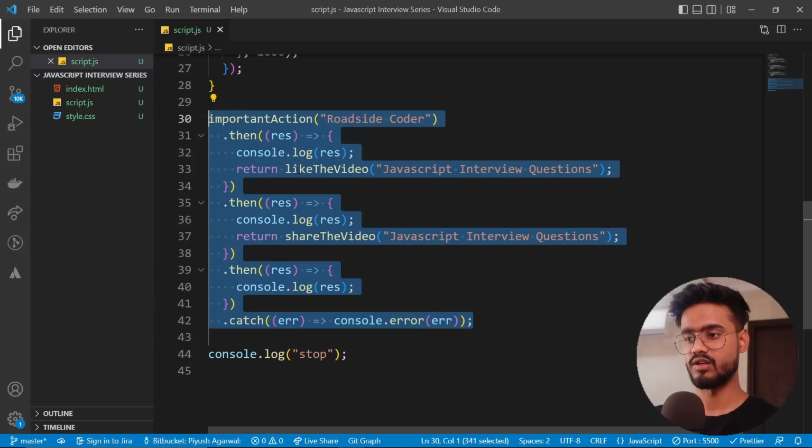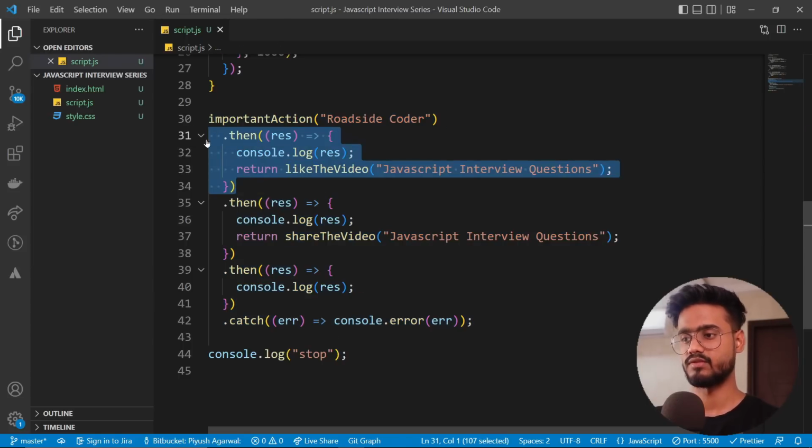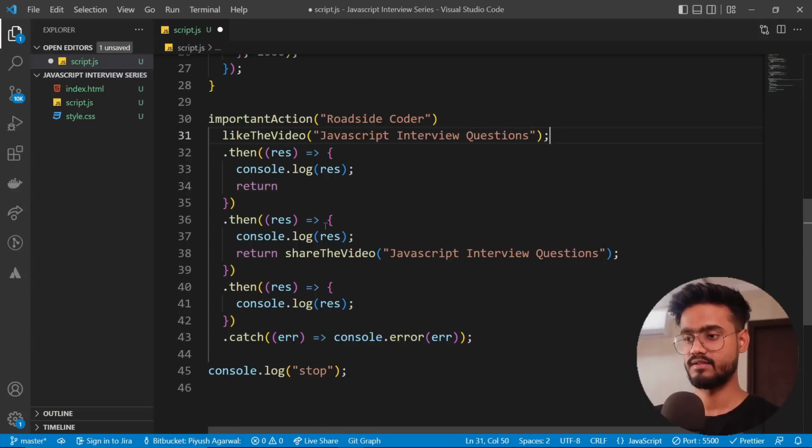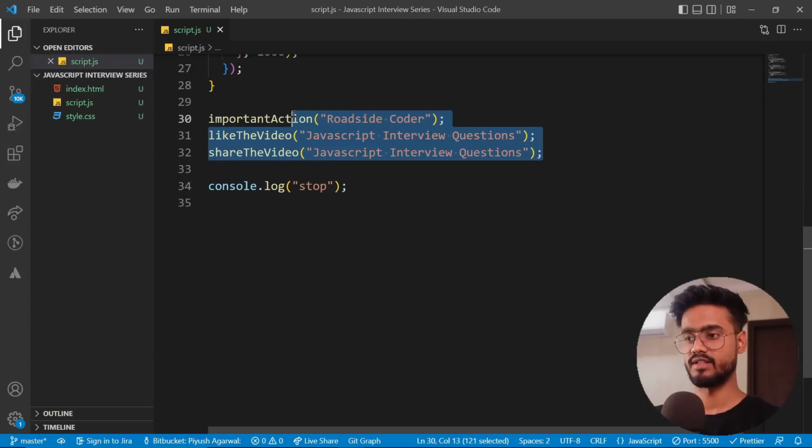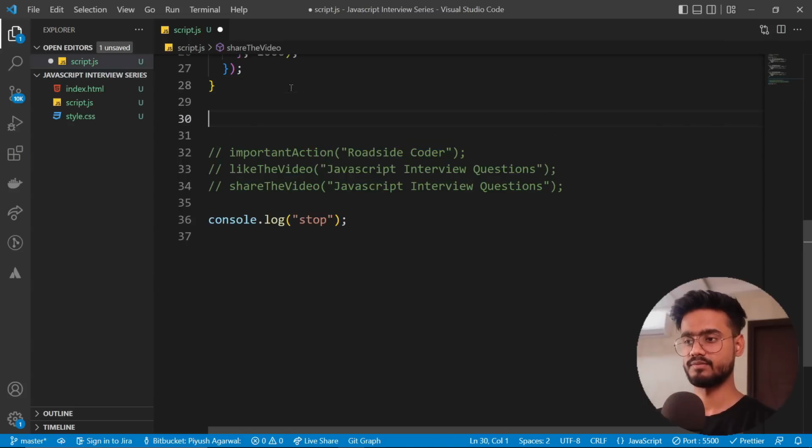So I'm going to remove all of this. You know what, I'm going to keep this, and I'm going to keep all of our promises, and I'm going to remove everything else. Print this out for now. Now, we have something called promise combinators. So what are promise combinators? Promise combinators basically help us to execute more than one promise at one time and then return the result accordingly. So there are 4 types of promise combinators.